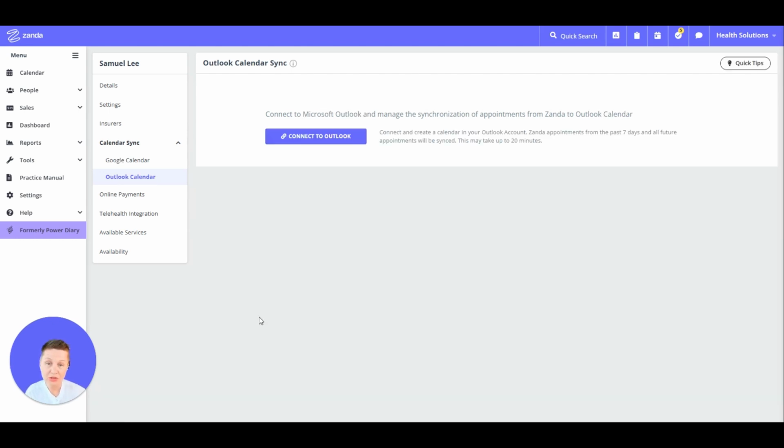Alternatively, if a practitioner uses an Outlook calendar and has an Outlook account, their Zanda calendar can be synchronized with that account. Of course, a practitioner has to be present when this connection is organized, because they will need to authenticate and provide the confirmation that they agree to connecting these two calendars together.